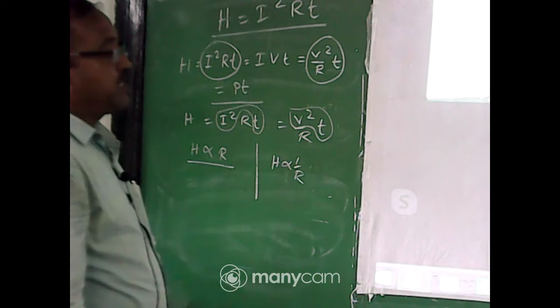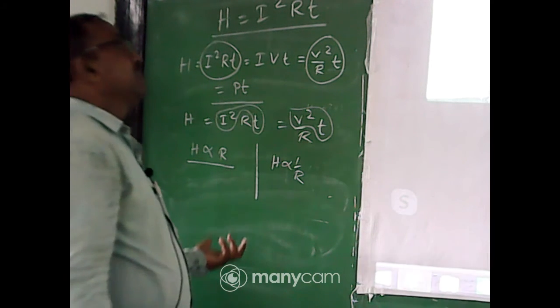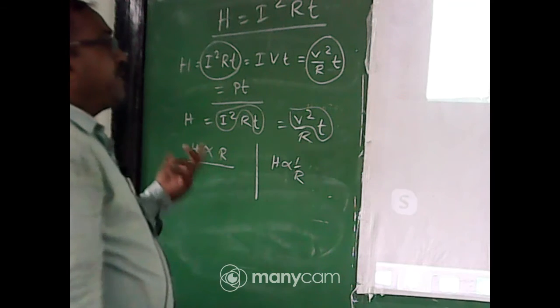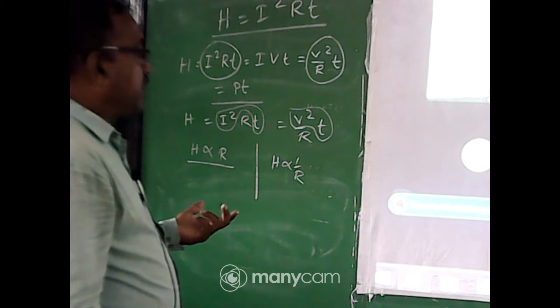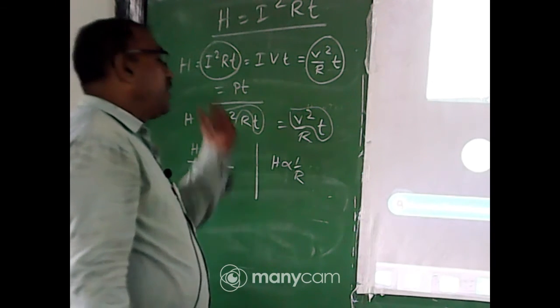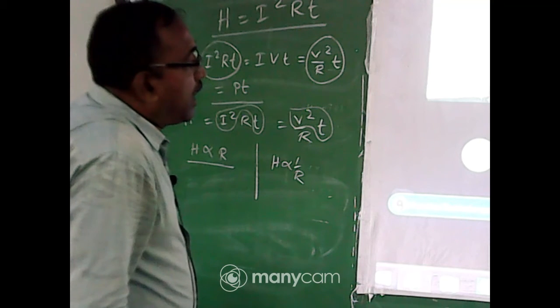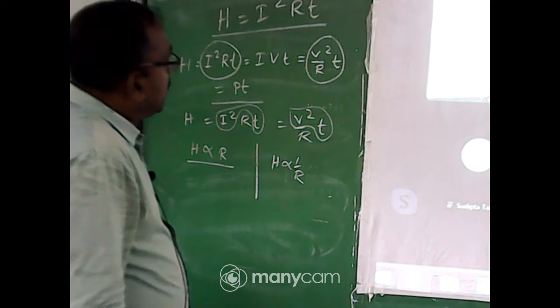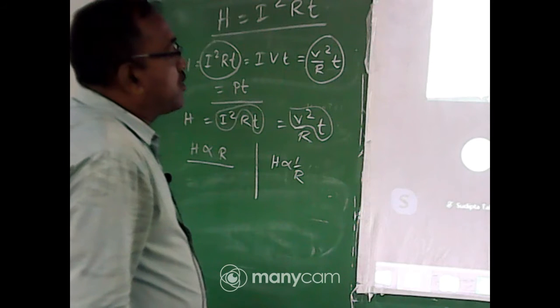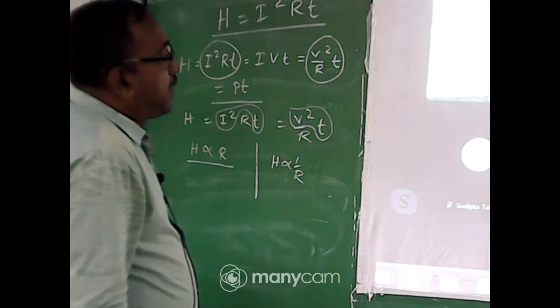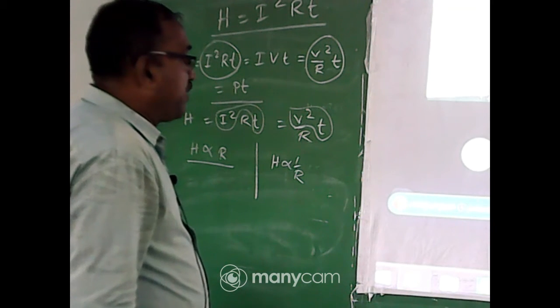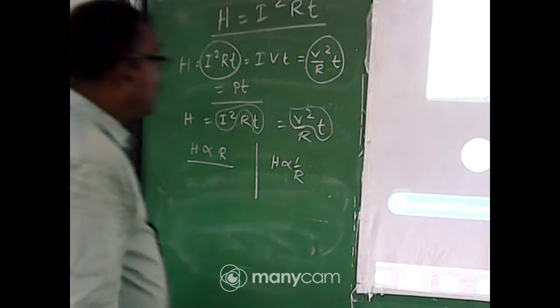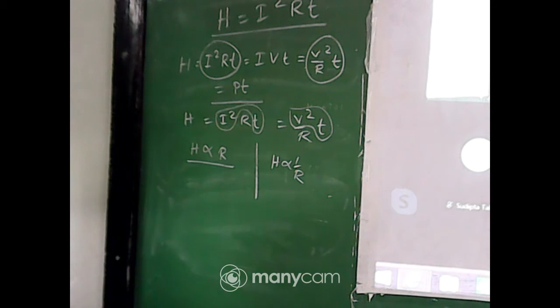When V is constant, the circuit is parallel, that time V is constant, then we can write H varies as 1 by R. So my dear student, this is the reasoning question in this part and very important. Okay, you check it, H varies as R and H varies as 1 by R.